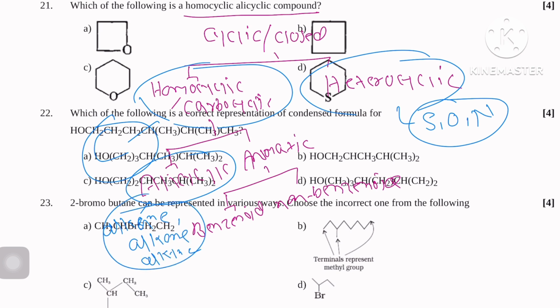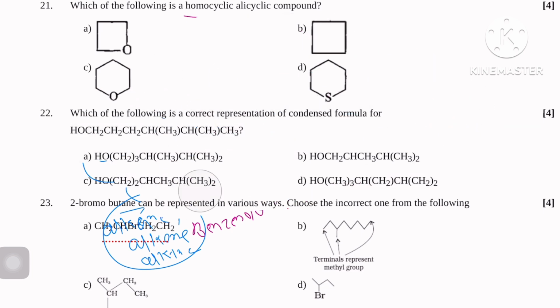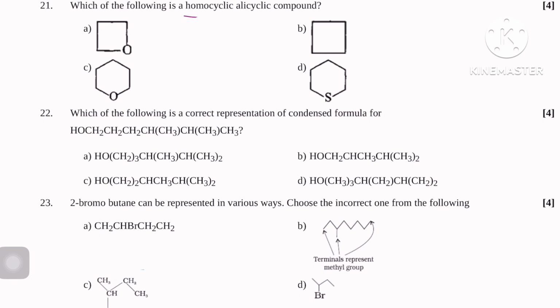So on this basis you can classify. This is heterocyclic, because heterocyclic contains sulfur, oxygen, nitrogen in the ring.